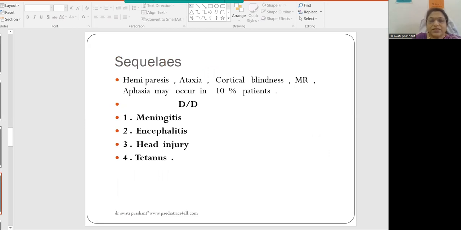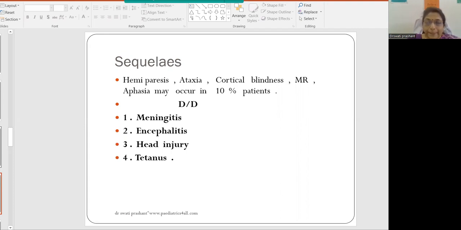Hemiparesis, ataxia, cortical blindness and aphasia are the common sequelae in cerebral malaria. Mental retardation is very rare, but can occur if the child is very small and got falciparum malaria. All these contribute to less than 10% of patients. Differential diagnosis in a case of cerebral malaria: we may confuse it with meningitis, encephalitis, head injury, or tetanus.